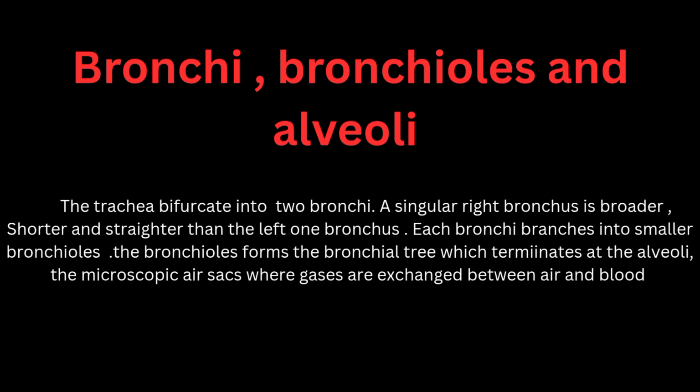Bronchi, bronchioles and alveoli. The trachea bifurcates into two bronchi. The right bronchus is broader, shorter and straighter than the left bronchus. Each bronchus branches into smaller bronchioles. The bronchioles form the bronchial tree which terminates at the alveoli, the microscopic air sacs where gases are exchanged between air and blood.